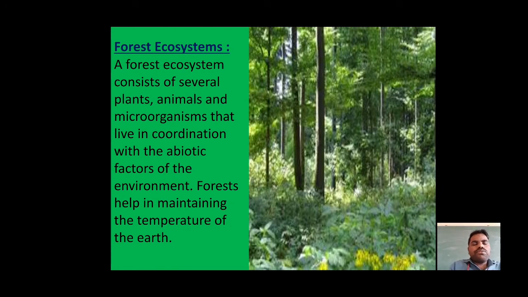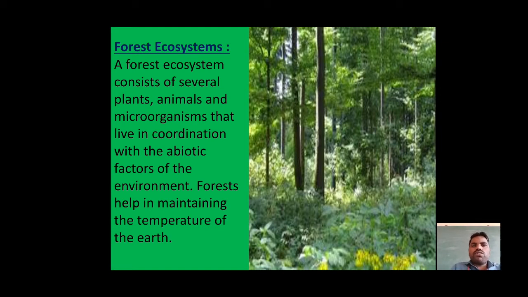In the forest we can see animals, microorganisms, and plants. These animals interact with each other and also with the abiotic components, and they adjust to the forest environment.